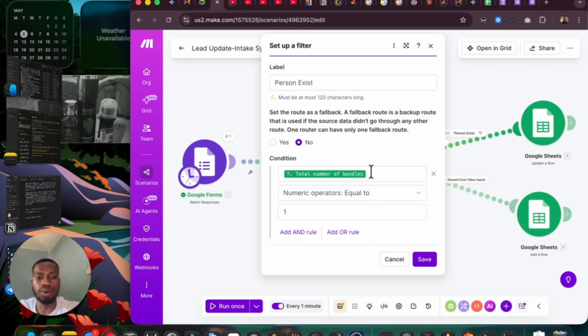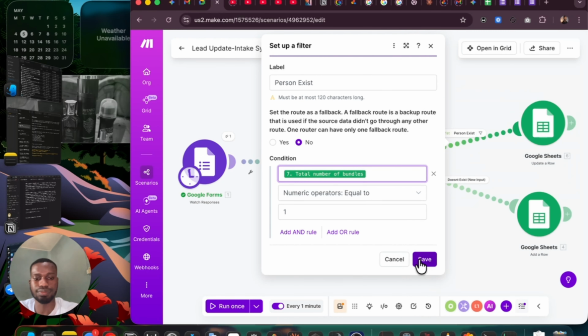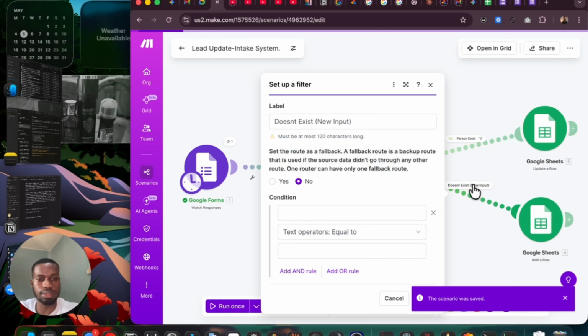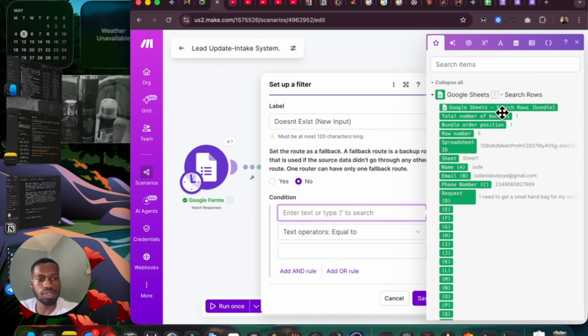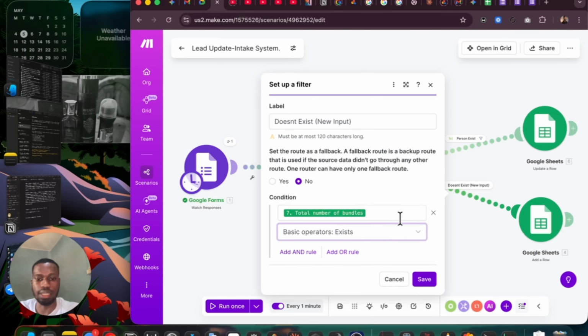Okay, the bundle I choose here is 1 because it exists. Obviously it's 1. If it doesn't exist, it's going to show as 0 or it's not going to show anything. And I can also use this row number if it exists. So whichever one is comfortable for me to use, I can use it. So in this case, I'm using total number of bundles. I'm saving this. I'm going to use numeric operator equals to, or I can even use exist. Total number of bundle exists.